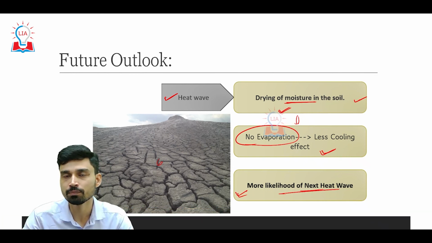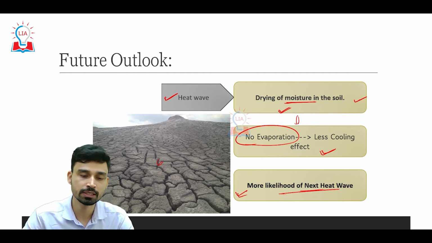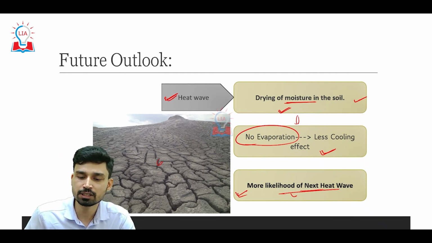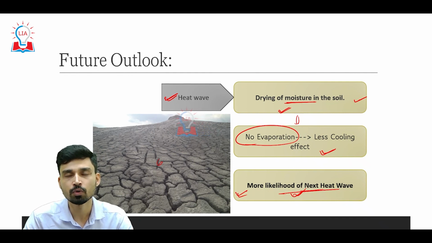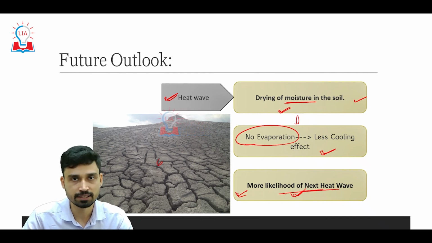So it is a kind of positive feedback loop that we can understand is developing around this region, because one heat wave is increasing the chance of the next heat wave, and the next heat wave will increase the chance of the other next heat wave, and that is how you can see the increase in frequency and intensity of the heat waves. So that is all about this story and the concept related to the heat waves in the European region. I hope you understood this concept very well.